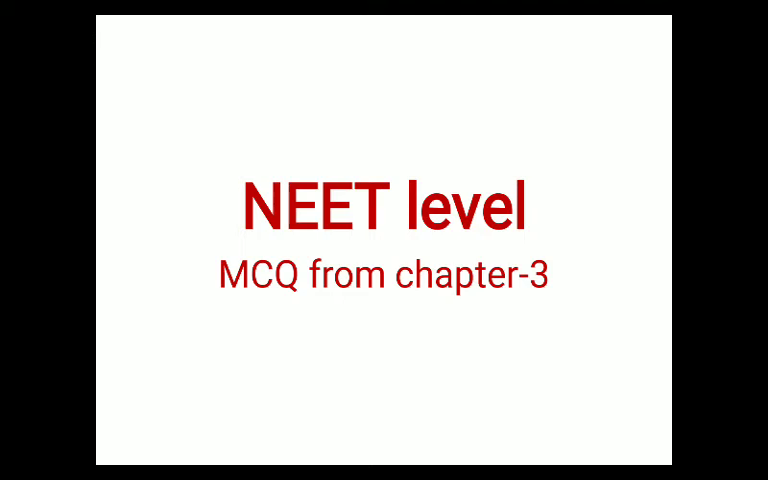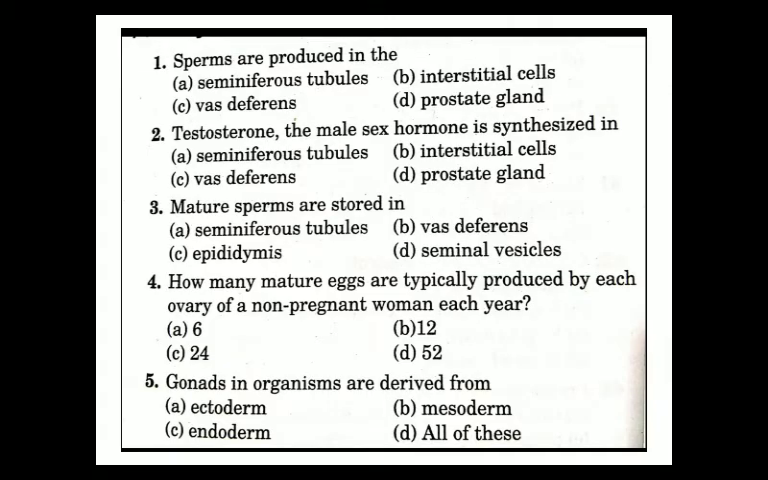In this video, we will discuss some important MCQs from chapter number 3. So, first question: sperms are produced in, first option seminiferous tubule, second option interstitial cells, third option vas deferens, fourth option prostate gland. Out of these four options, which one is the correct answer? Pause the video and try to answer the question.